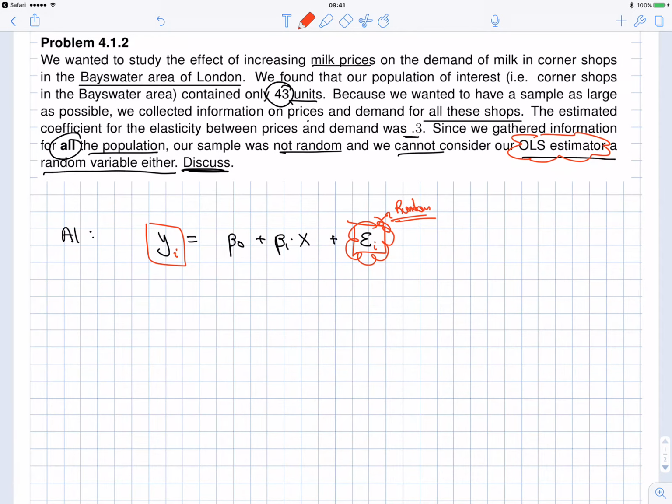Also note one thing. Let me ask you a different question: is beta 1 hat, the OLS estimator, biased or unbiased? What do you think? Imagine that I changed this question, I told you something. Since we gathered information for all the population, our sample will lead us to an unbiased OLS estimator. Discuss.